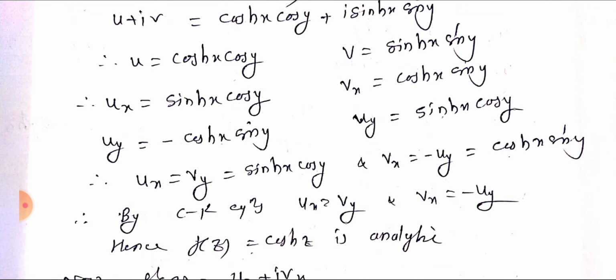Now differentiating u and v partially with respect to x and y respectively. So we get ux equal to sin hyperbolic x cos y, because derivative of cos hyperbolic x is sin hyperbolic x, and uy equal to minus cos hyperbolic x sin y, vx equal to cos hyperbolic x sin y, vy equal to sin hyperbolic x cos y. So by CR equations, ux equal to vy and vx equal to minus uy, hence the given function satisfies CR equations. So therefore f of z is analytic.